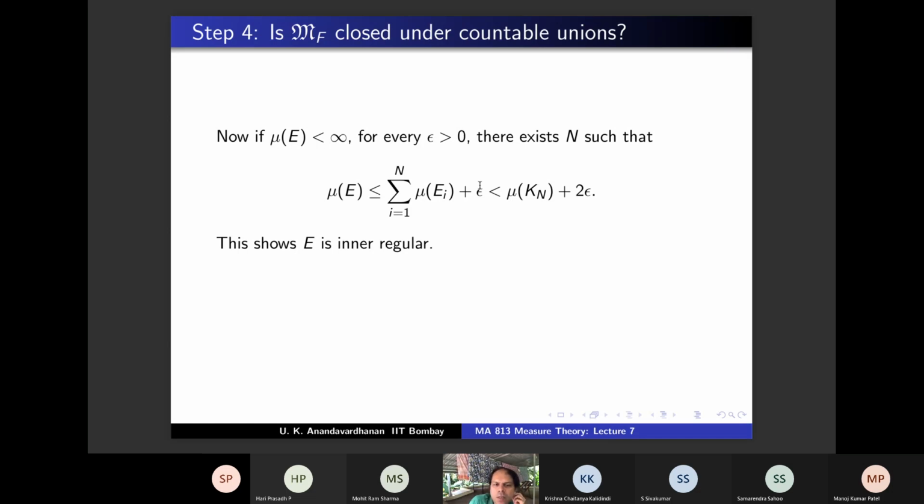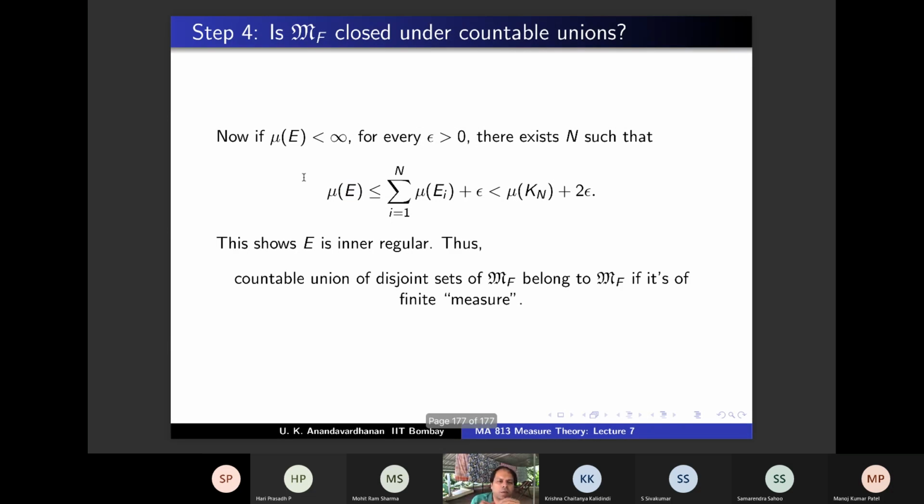So if you take something smaller than mu E, say mu E minus epsilon, you have to show that it is not an upper bound. So you have to exhibit a compact set K such that mu E minus epsilon is less than mu of K. And that's what you have done. Mu E minus 2 epsilon is strictly less than mu of a compact set. Agree? So we showed that E is inner regular. In other words, a countable union of disjoint sets of MF belongs to MF if it is of finite measure. Anyway, finite measure is required, that's part of the definition of MF. So regularity is true for a countable union of disjoint sets of MF.